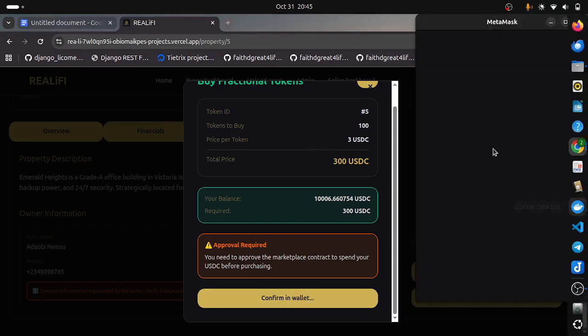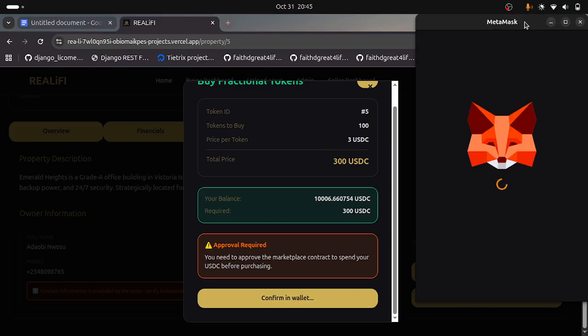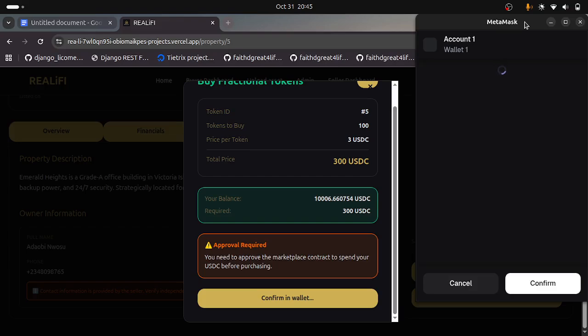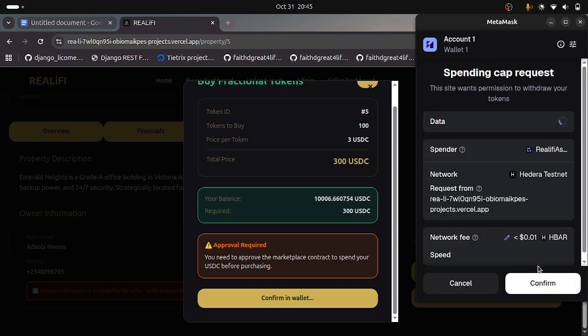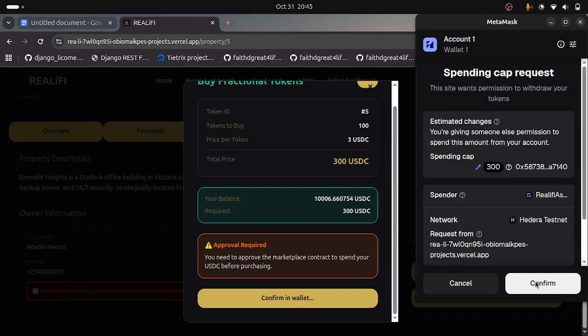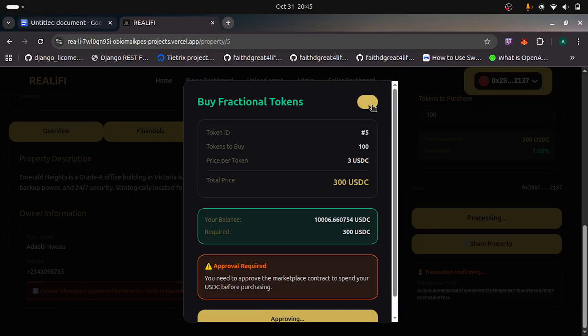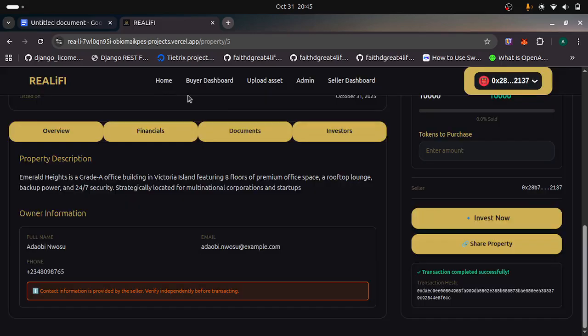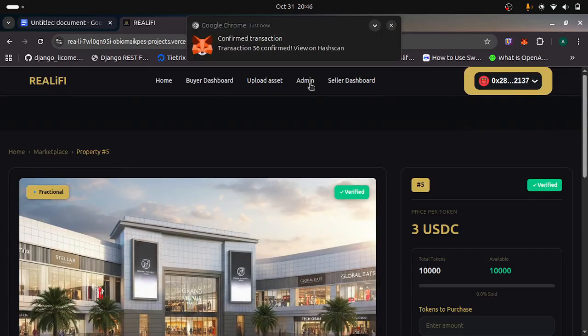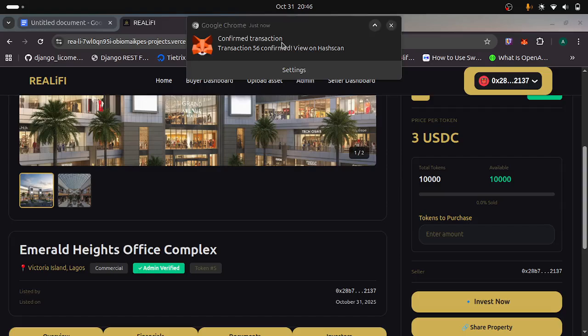So there's a whole lot of reading and writing from the smart contract, but we try to make it as transparent as possible, with the admin features being the major feature. Okay, there will also be an option for sharing assets and transferring assets later on in the future. So I confirm. So it's processing. Once it's processing, this modal goes off. Okay, confirm transaction.